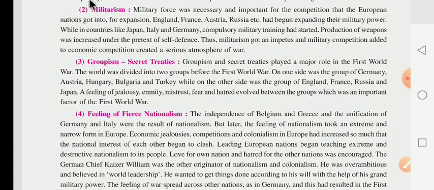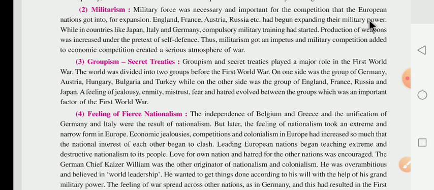The second one is the military reason. Military force was necessary and important for the competition that European nations got into for expansion. Due to the increase in competition among European nations, all nations increased and expanded their military. England, France, Austria, Russia, etc. had begun expanding their military power.